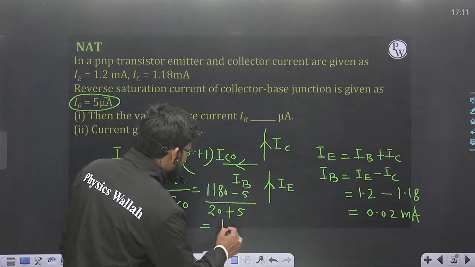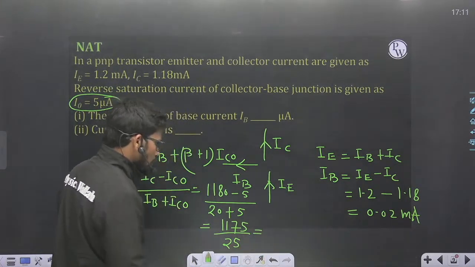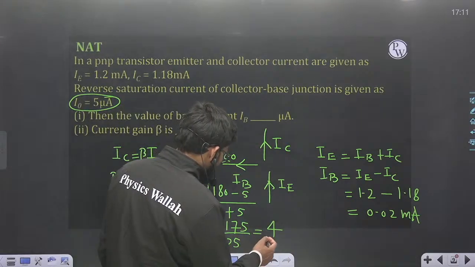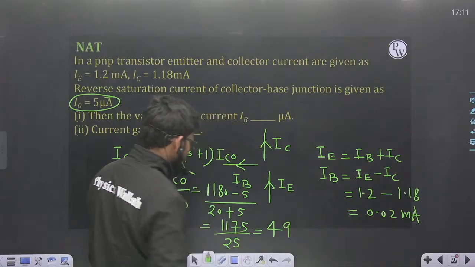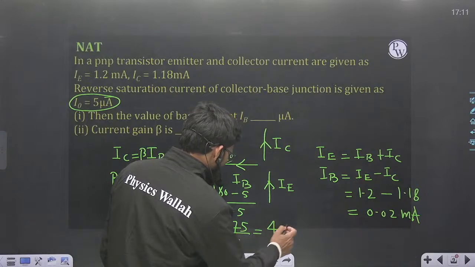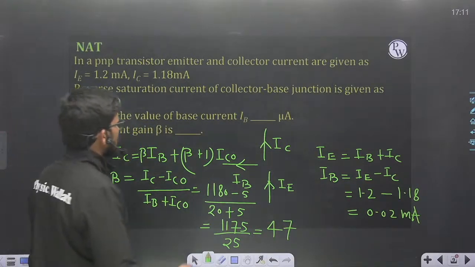This comes out to be 1175 divided by 25, and this comes out to be 47. So beta will come out to be 47.